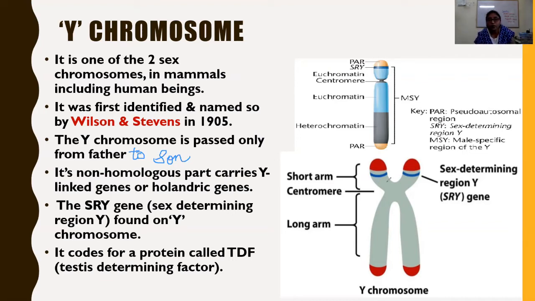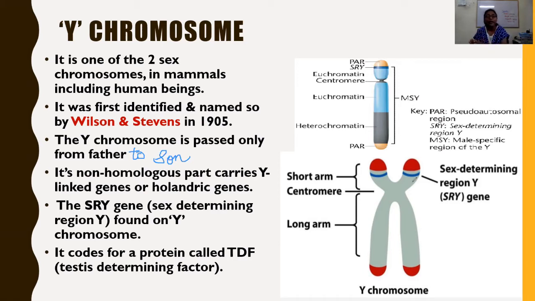Okay, this much portion is the non-homologous part of the Y chromosome. This is the homologous part. Homologous means homologous with the X chromosome. Its non-homologous part carries Y-linked genes or holandric genes. Y-linked genes are specific to the Y chromosome only. The genes specific to Y.